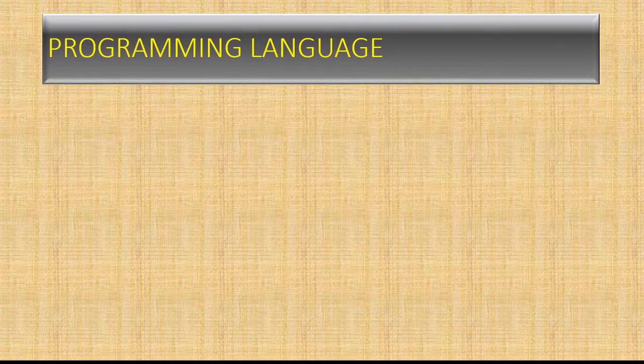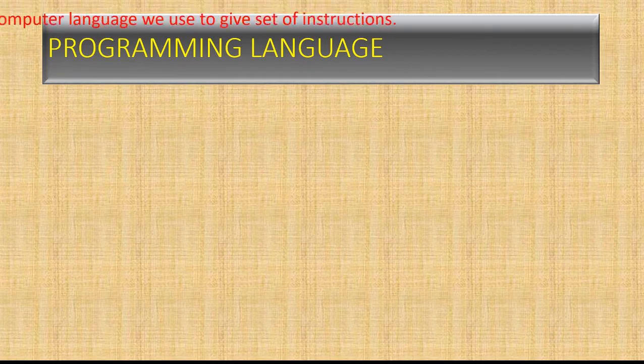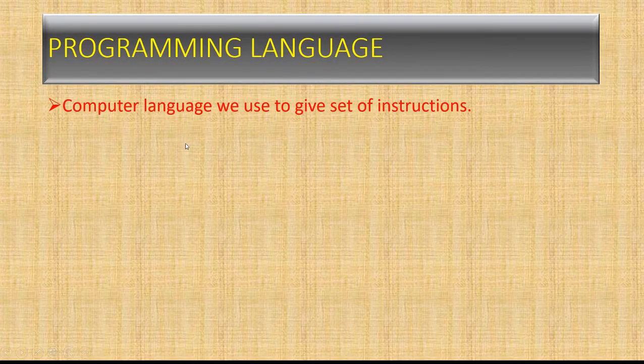Coming to the next slide, you can see programming languages. Here you can say that a programming language is nothing but a computer language which is used by the programmer to give the set of instructions. This is that simple a definition. Like human beings use languages, similarly the programmer will use some kind of language to communicate with the computer, and write instructions which will be given to the computer. That computer language is called a programming language. I hope that this is clear.